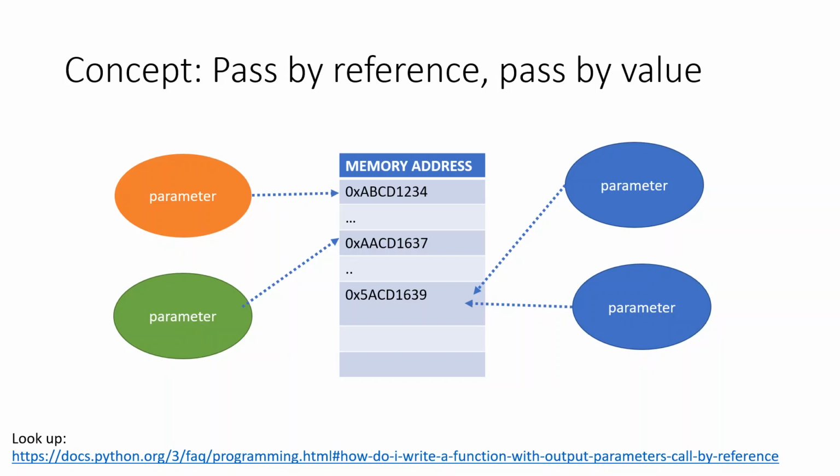Pass by value, in the sense, say I have a function that is taking a parameter. During execution, that object or that parameter is given a new memory location. All the contents of that particular object are given a new location.